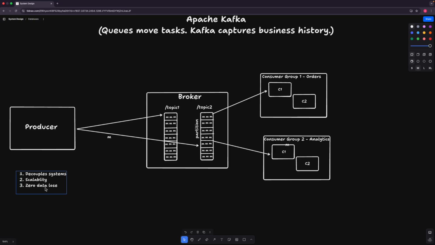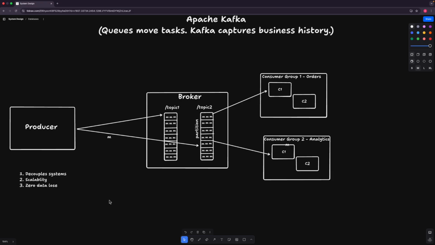That can also be configured accordingly. Okay, so that's another major feature, that is zero data loss in Apache Kafka. If we take a simple example for decoupling the system, I just added the example of a notification system. So you can add a new system and that will not disturb the existing system, right?